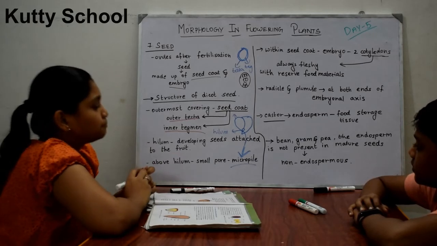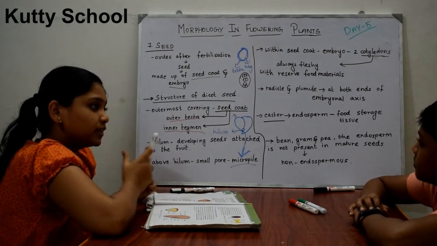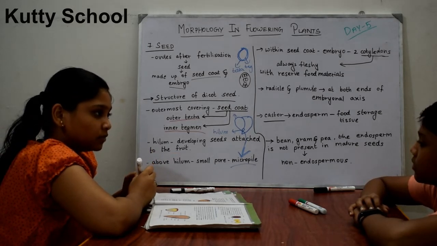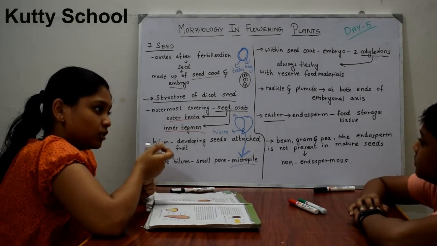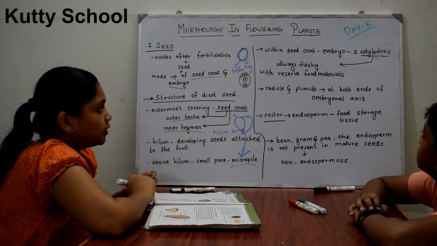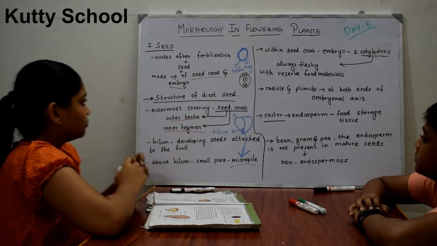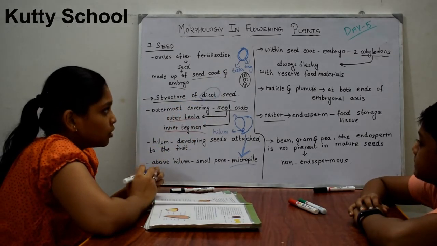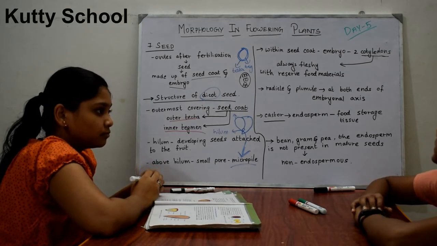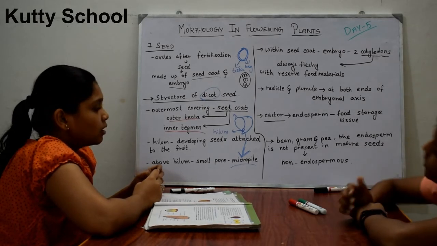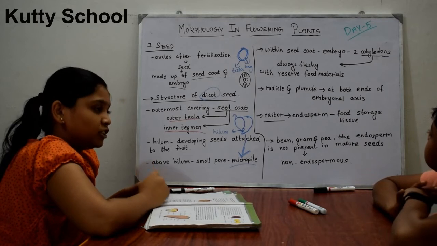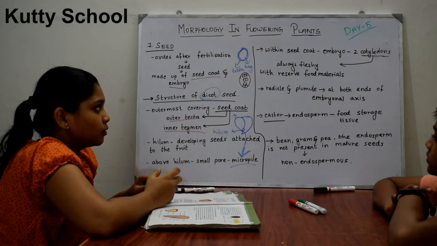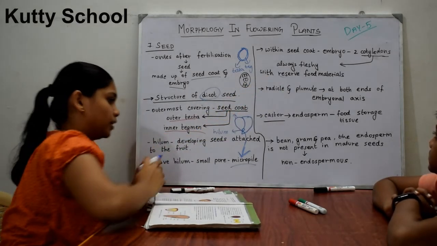Next, inside the seed coat there is an embryo. We have already studied that the matured zygote is known as the embryo, and this embryo has two cotyledons, since we are studying the dicot seed. In a monocot seed, we have only one cotyledon. These cotyledons are always fleshy, and they have reserved food materials in them.